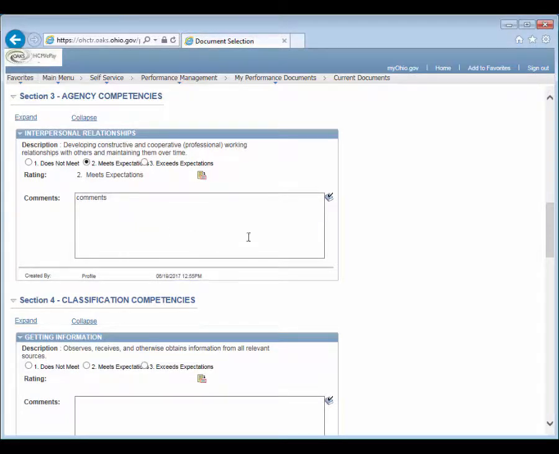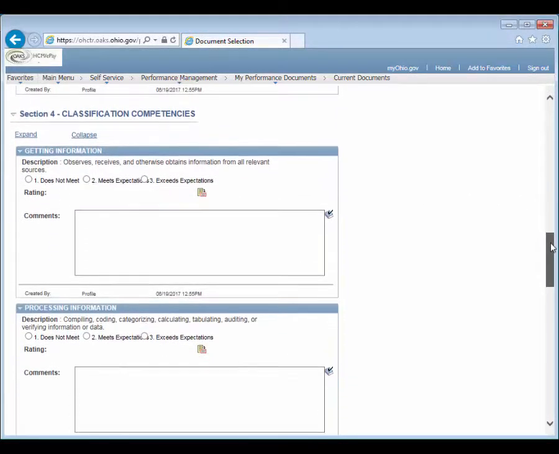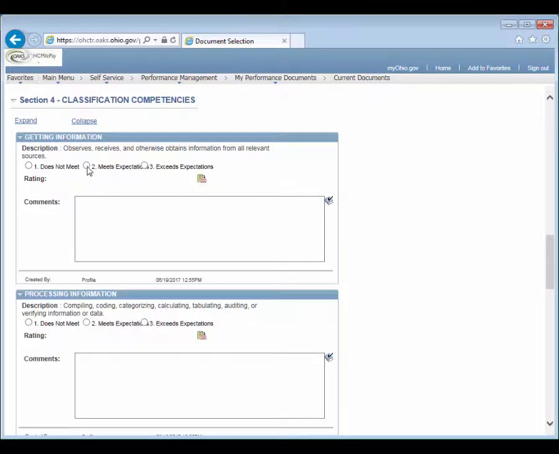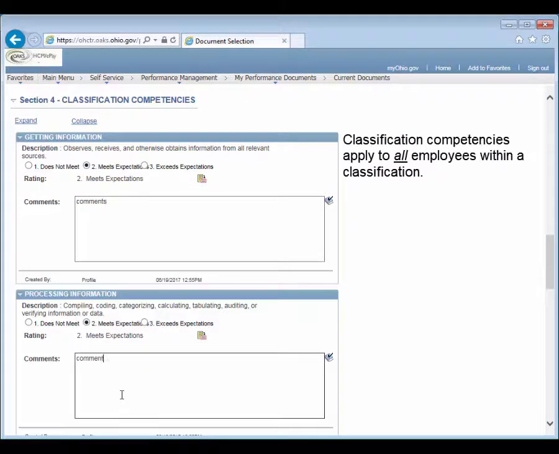Assign ratings to each individual classification competency by clicking the appropriate radio button. Type related comments into the appropriate comments field. Classification competencies apply to all employees within a classification regardless of in which agency they work.